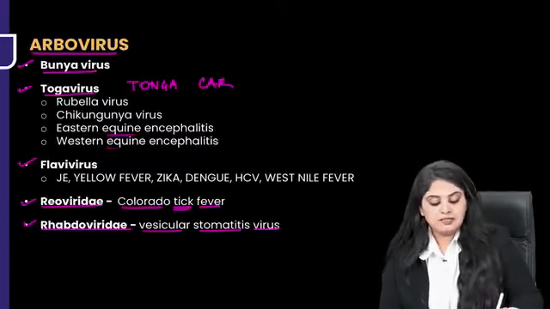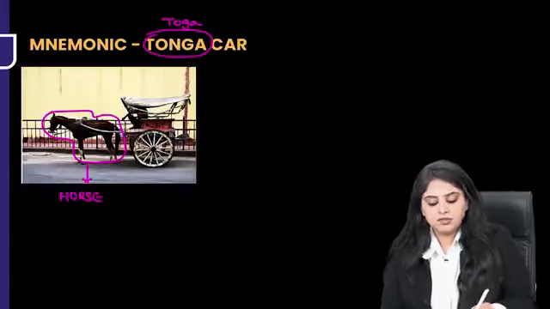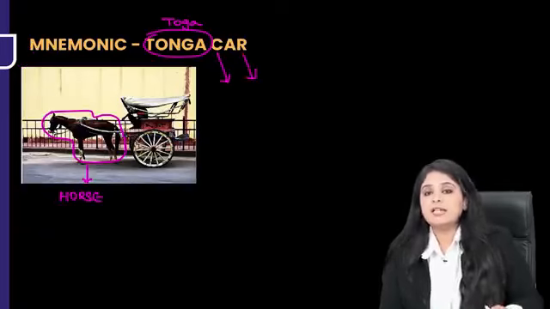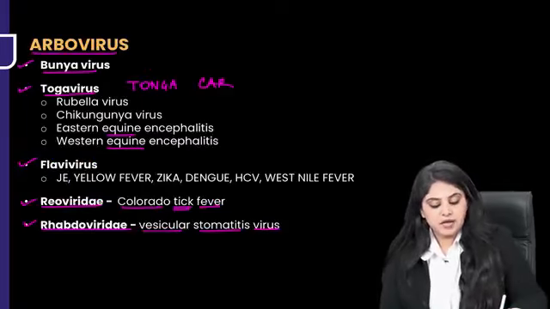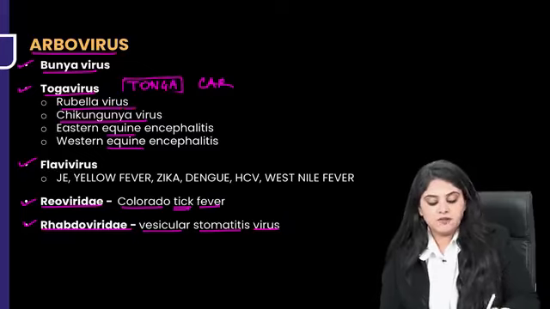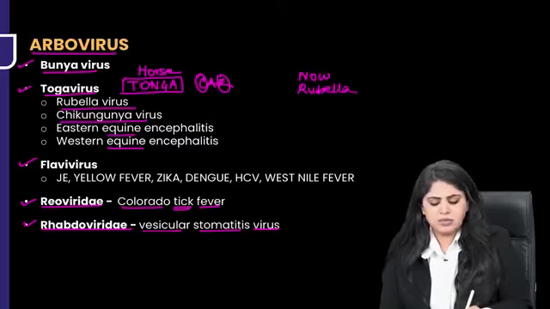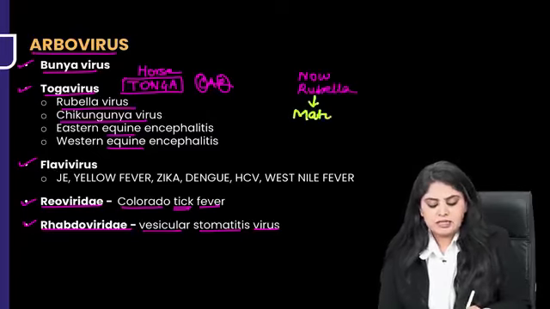So equine, Eastern equine encephalitis, Western equine encephalitis, and other than the horse, we have C and we have R. What is C and R? That is going to be chikungunya and rubella. So repeating, Tonga car will remind me of horses. So all the equine encephalitis, chikungunya and rubella. But now I hope you know the rubella has been reclassified into which family? I've told you so many times in this rapid review. It is now a part of the Maternaviridae family.